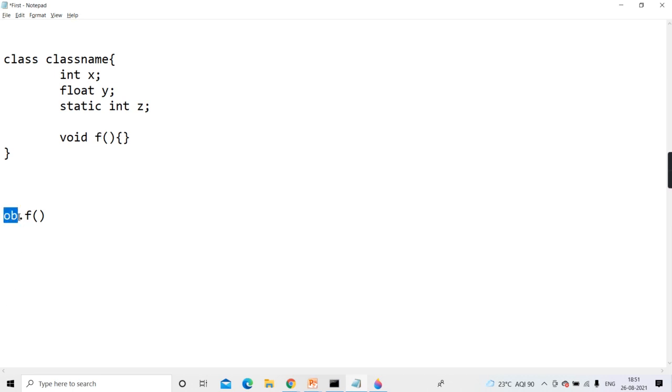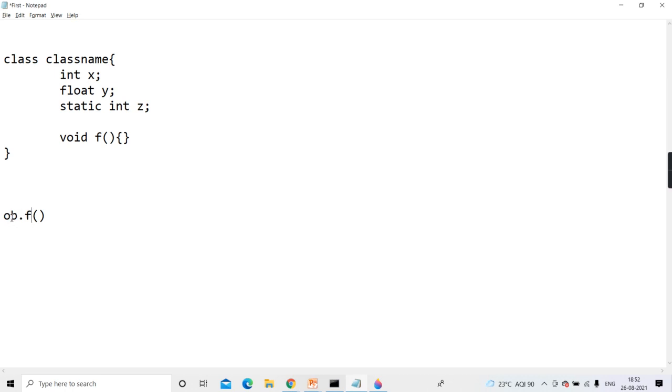Unless and until you create an object, you cannot call it. You understanding? Clear? So now tell me, when you're calling this f, what is already created and then only we can call it? Object is created. Yes or no, guys? The object is already created and then only we can invoke it.